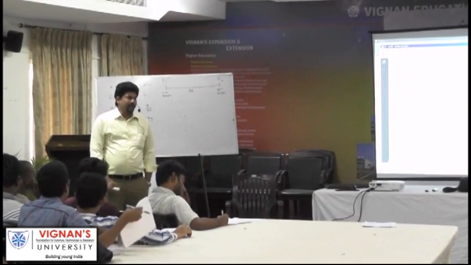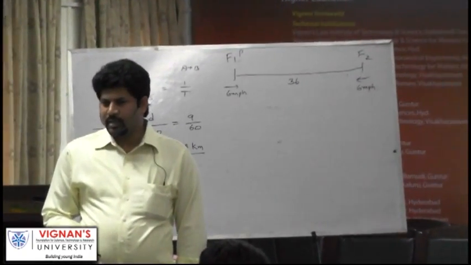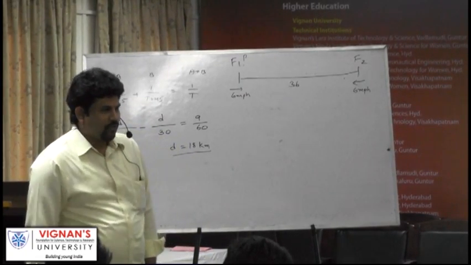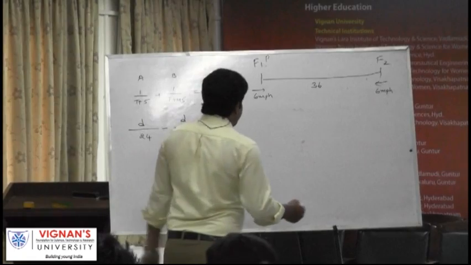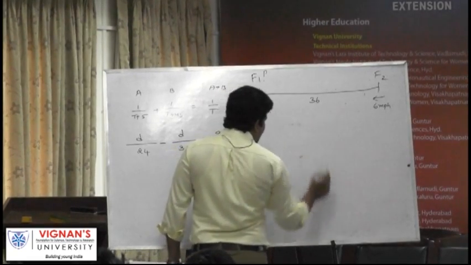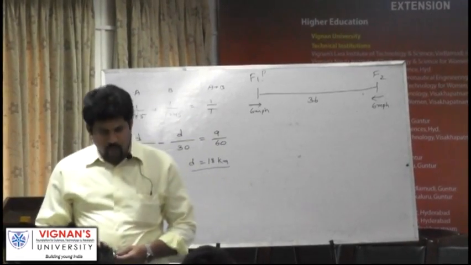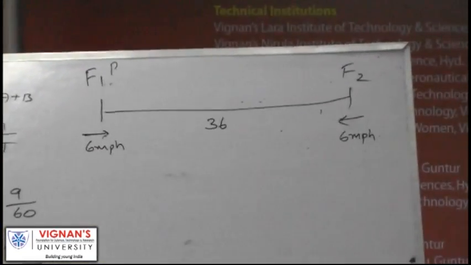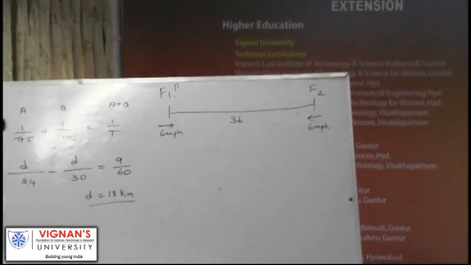Now let us calculate the time taken for them to meet. Then we can find out the flight time of the pigeon also, and using that time and the speed, we can find out what distance it has covered. Now he is traveling at 6 miles per hour and he is also traveling at 6 miles per hour. Are they traveling in opposite directions or the same direction? So what would be the effective speed, the relative speed, of two objects moving toward each other? Sum of the speeds. Now the effective speed is 12 miles per hour.